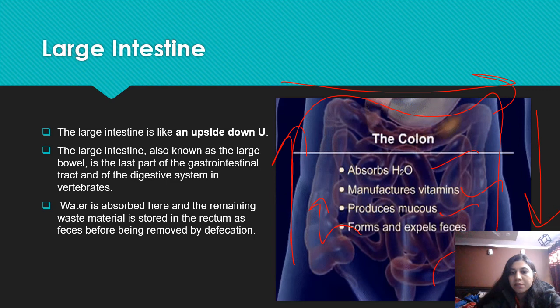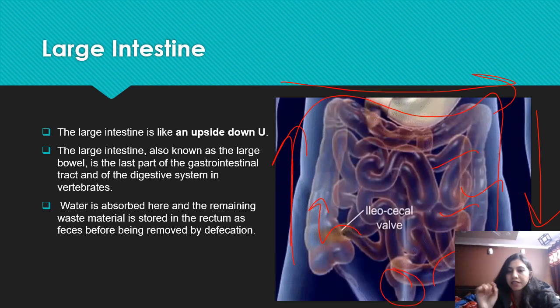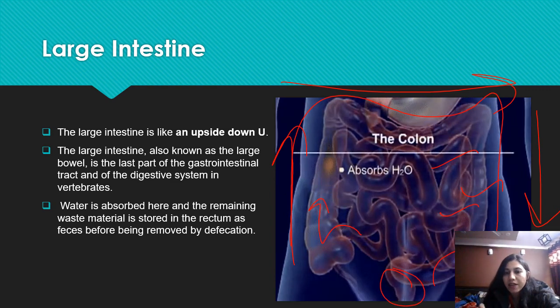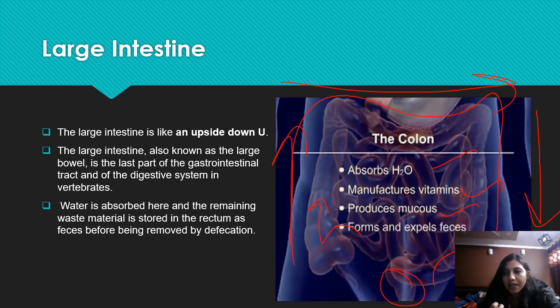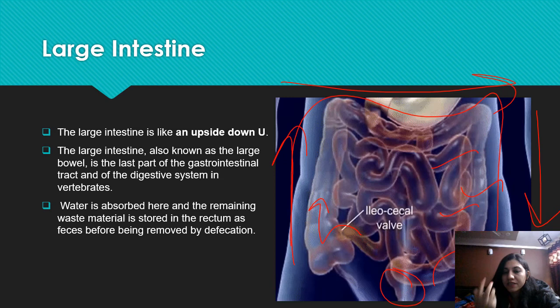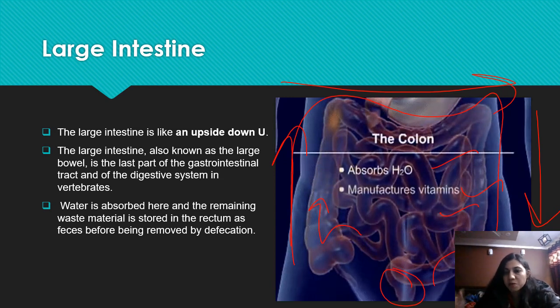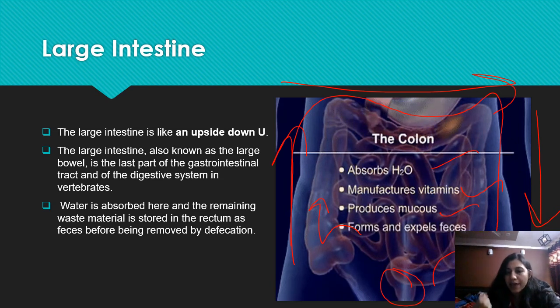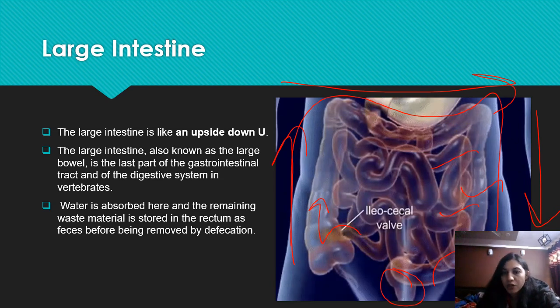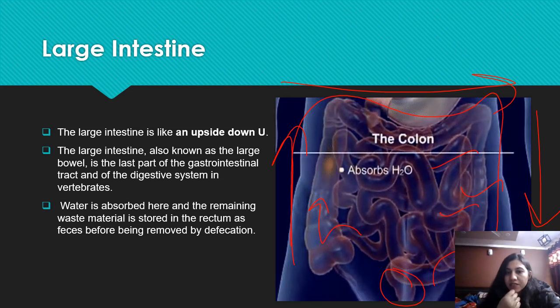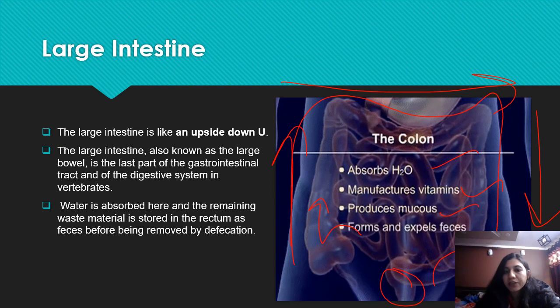Now here this part is the rectum. The rectum is the distal part where undigested food is stored till the time our brain gives a signal to our digestive system that it's time to expel waste material, or our body urges for expelling the waste material. So we can say that this part helps to store our waste material for a period of time.